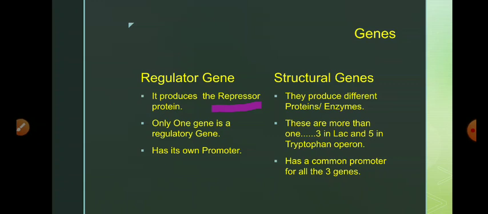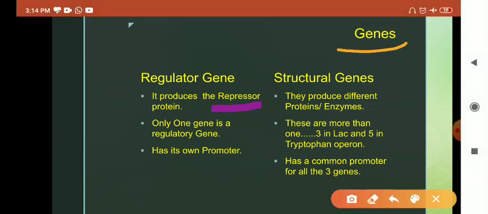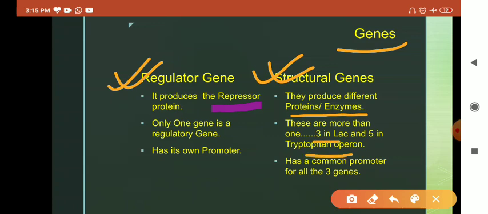Now we will deal with the genes part. There are two types of genes, regulator genes and structural genes. Structural genes are in a combo pack and they produce different types of proteins or enzymes. In the lac-operon there are 3 structural genes, in the tryptophan operon there are 5 structural genes.